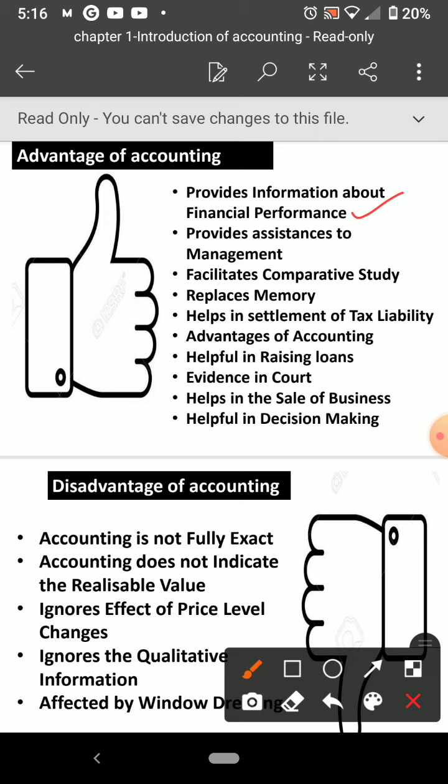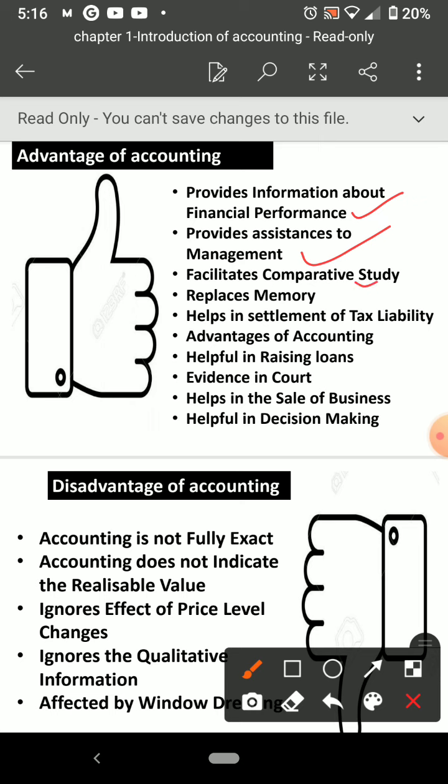When we calculate profit or loss at the end of the year, usually it commences from April 1st to 31st March. 31st March we close our account. After that, again April 1st will come, a new accounting year or new financial year will start. So to know about the financial performance, then provide assistance to management, that also we told in these objectives.